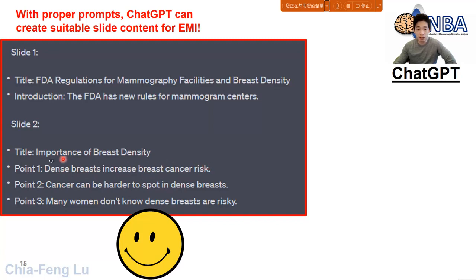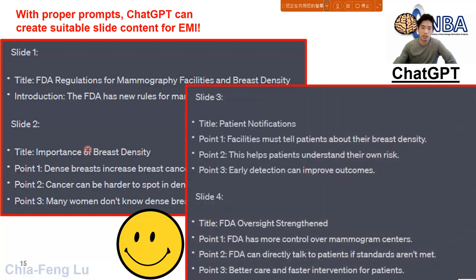For each point it will include at most 8 words, and for each slide it cannot include more than 5 points. You can see this example has just 3 points right here. This is slide number 3 and slide number 4. If I copy all the content into the real PowerPoint slide, what would it be?